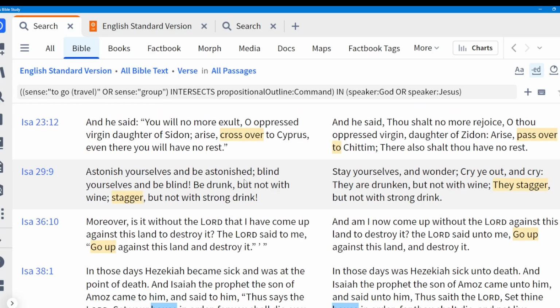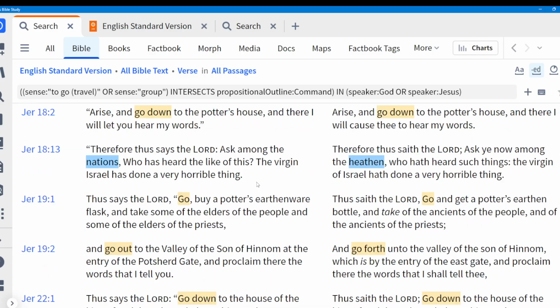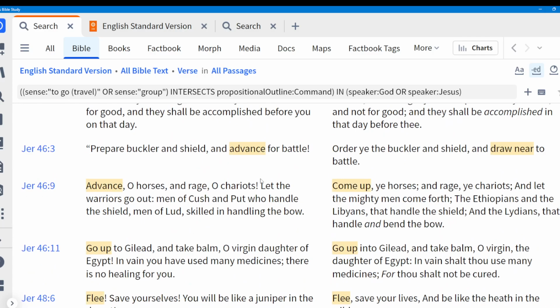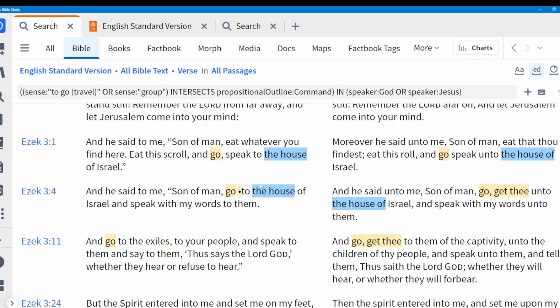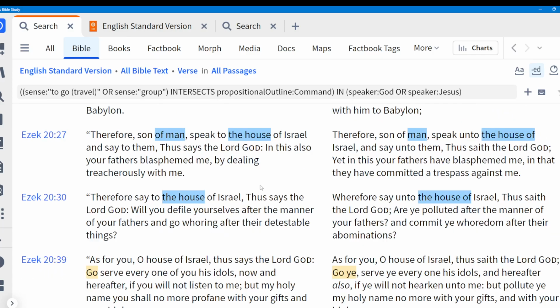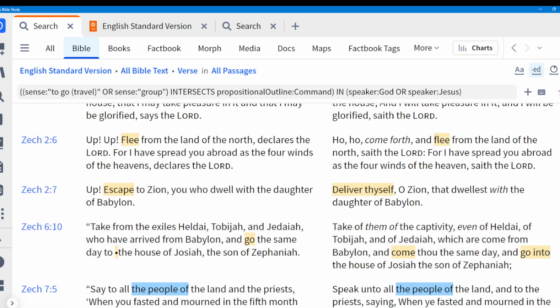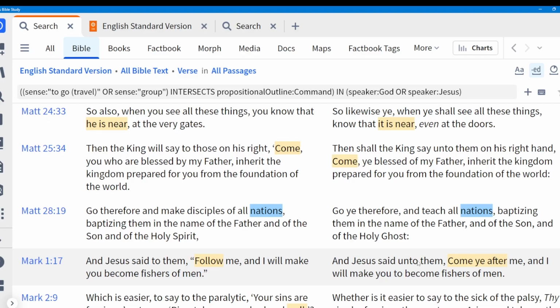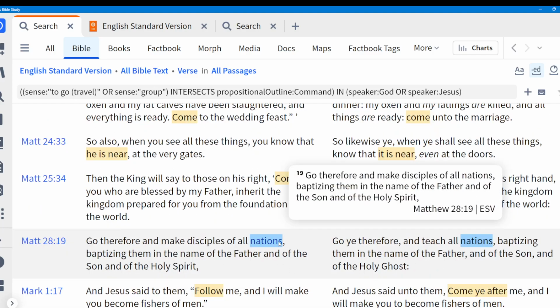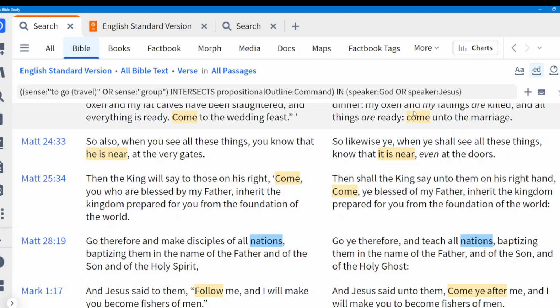So when I add every sense of group, now it is going to include all those ones where it says, say to the children of Israel, whatever. And that's not really what I'm looking for. But it does at least give you some ideas for some ways to expand your searches. And most importantly, what I wanted to do was demonstrate to you how I build a search like this step by step. If I just copied and pasted this and told you, oh, here's a search, this is a little bit overwhelming. But probably if you see me put it together piece by piece, then it is a little bit easier.